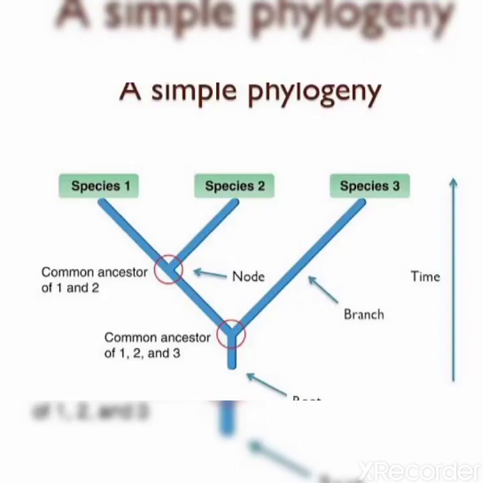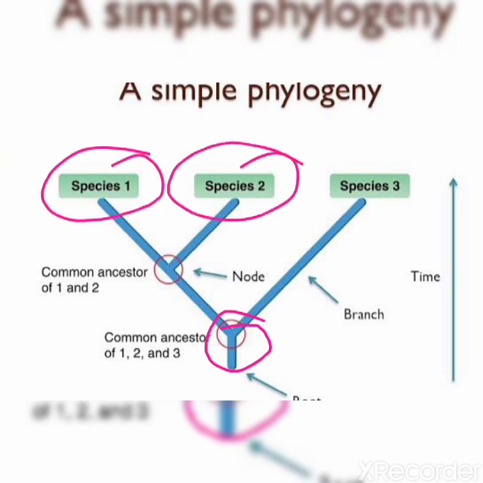In front of you, there is a simple phylogeny. Already I have explained that a cladogram gives an idea about the relationship between a number of species. So you can see in this slide, this point or this origin is common for all these three species, species 1, species 2 and species 3.